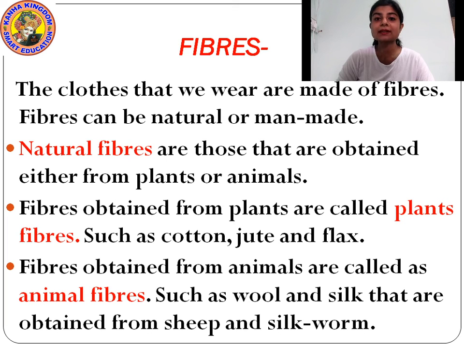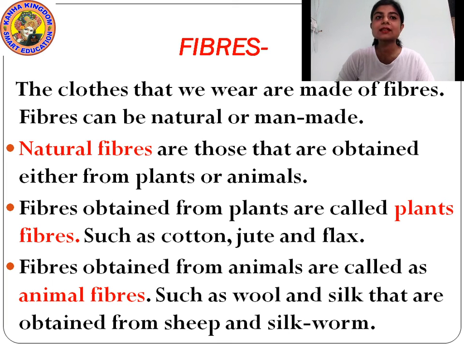The fiber that is needed to weave clothes like woolen clothes and silk clothes, wool and silk, is obtained from these animals, sheep and silkworm. That is why the fibers obtained from animals are called animal fibers, and the fibers obtained from plants are called plant fibers. Plant fibers are like cotton, jute, flax, etc.